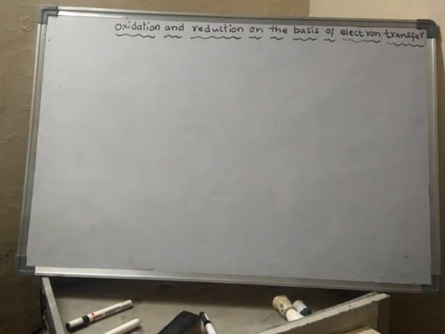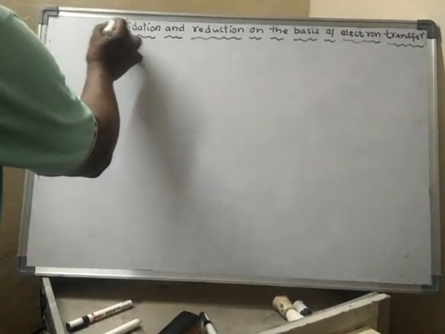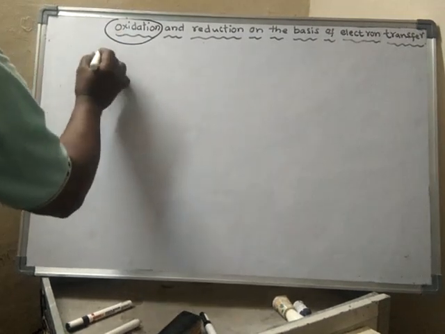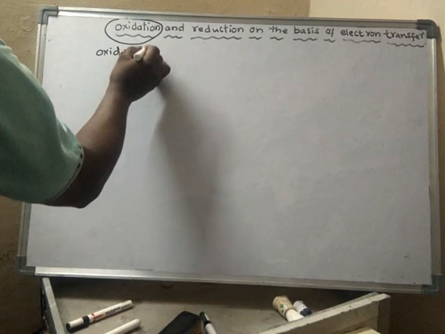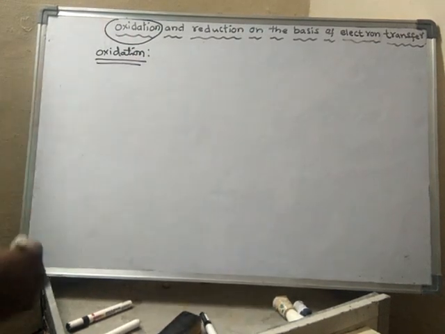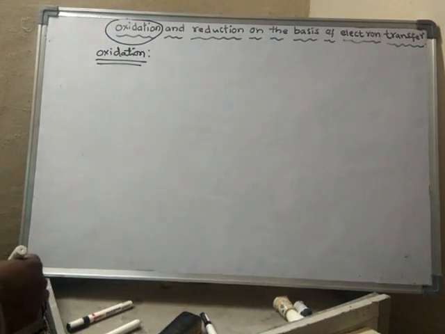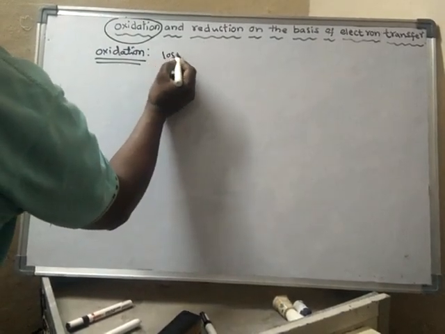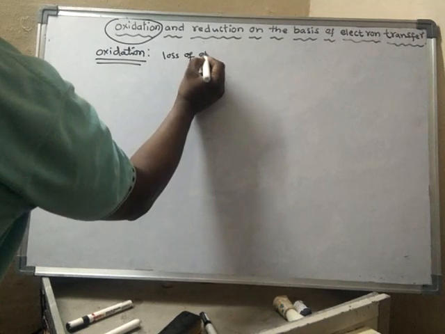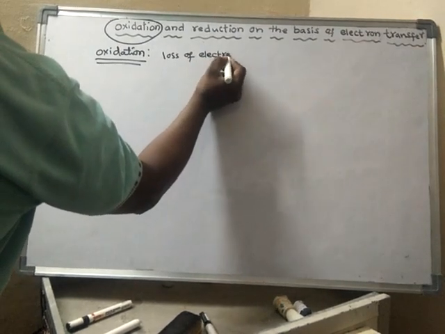See, what is oxidation? Oxidation means loss of electrons.